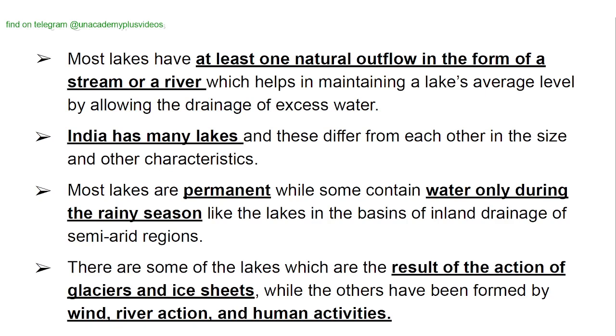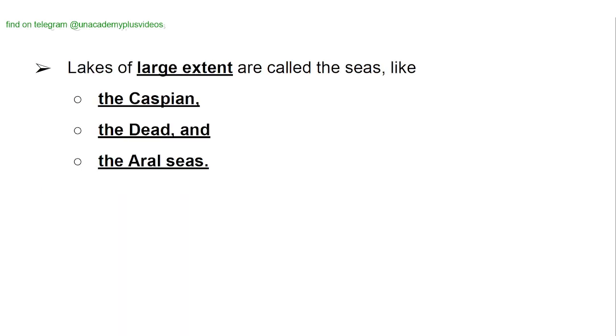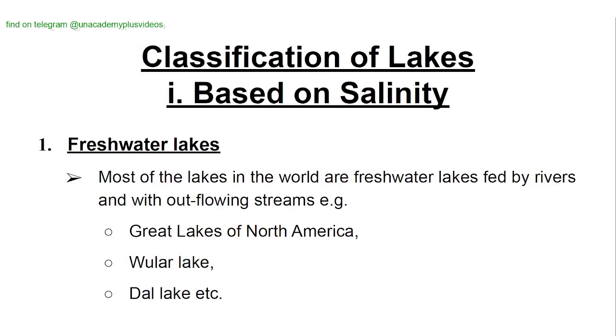There are some lakes which are the result of the action of glaciers and ice sheets, while others have been formed by wind, river action, and human activities. Lakes of large extent are called seas, like the Caspian Sea, the Dead Sea, and the Aral Sea.